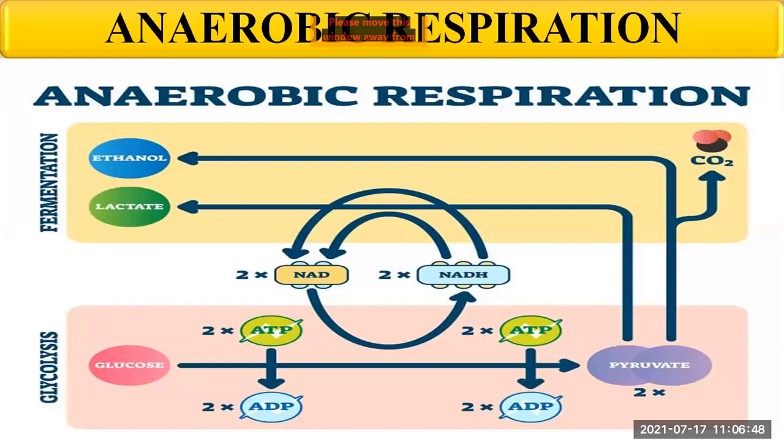I have already explained to you that cellular respiration takes place in two ways. The one is called aerobic respiration, meaning it takes place in the presence of oxygen, whereas some of the living organisms cannot survive, cannot live in the presence of oxygen. So what they do, they perform anaerobic respiration for obtaining energy.